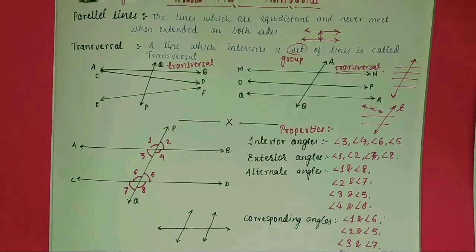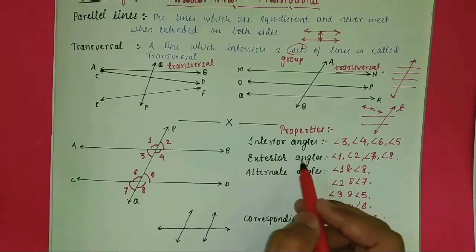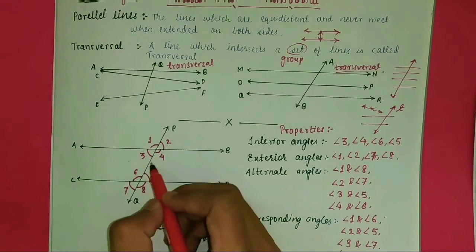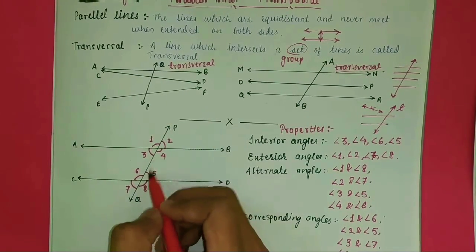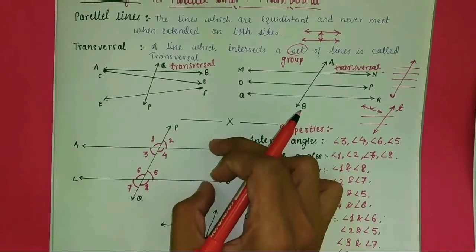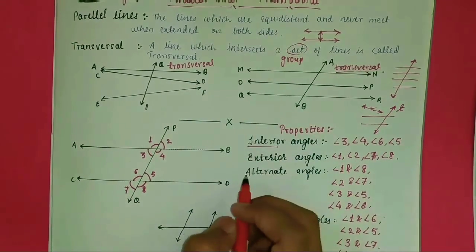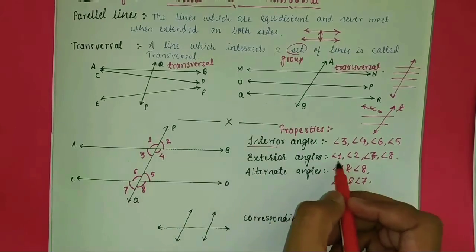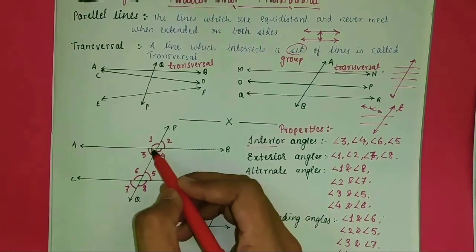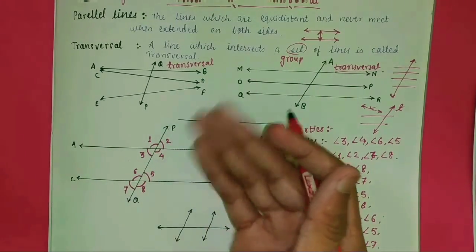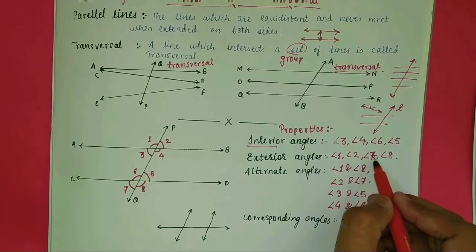Okay, listen carefully to how these interior, exterior, alternate and corresponding angles are formed. Angles 3, 4, 5 and 6 are formed inside both lines, that is why they are called interior angles. Exterior angles are the angles which are outside these two lines. This is one line, and these two angles are on the outside of the line. Therefore angle 1, angle 2 and angle 7, angle 8 are exterior angles.